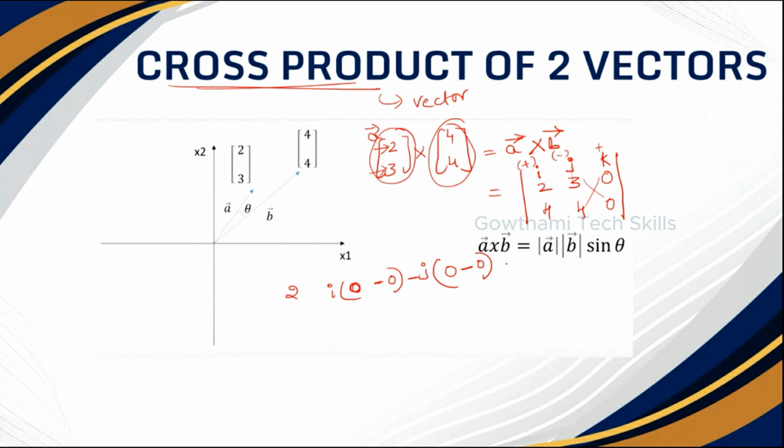And this is positive, so plus k, this should be ideal. We should multiply this: 2 4s are 8, minus 4 3s are 12. So now what is the value? This value will be 0 and this value will also be 0, plus k of minus 4. So what is the output? Minus 4k. That means you are having only the negative z-axis value.